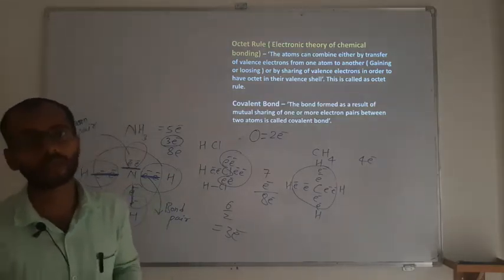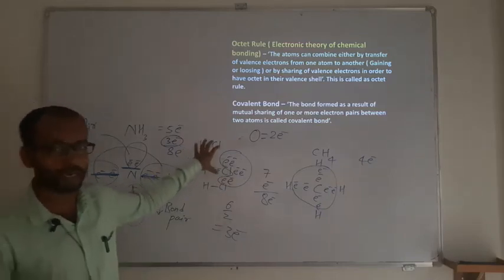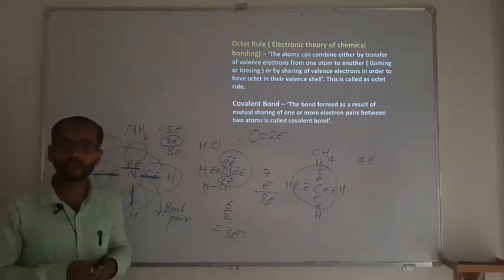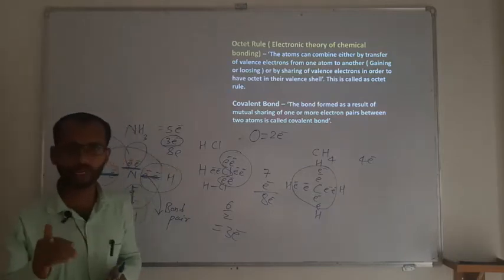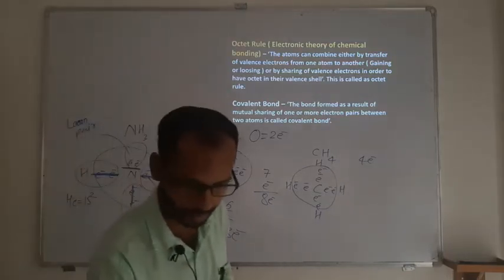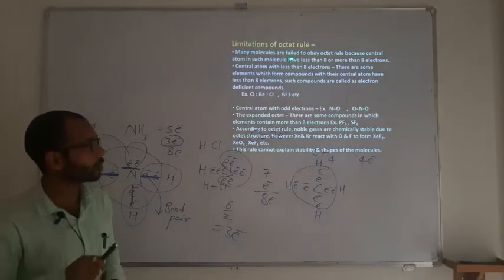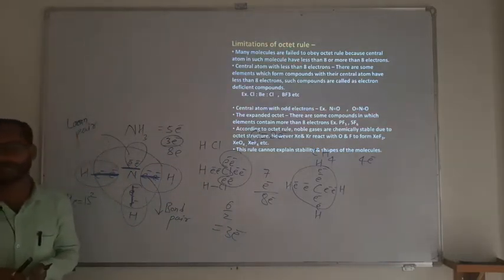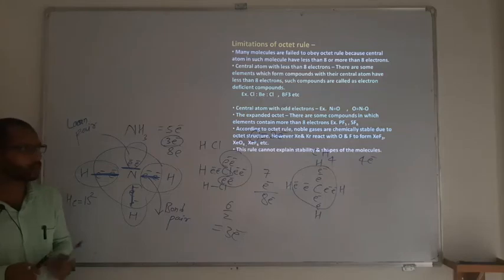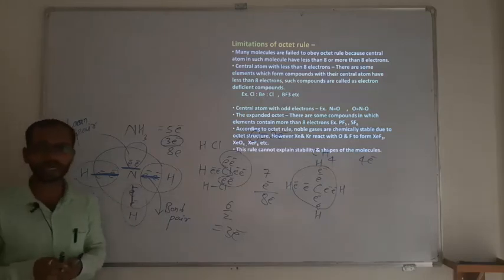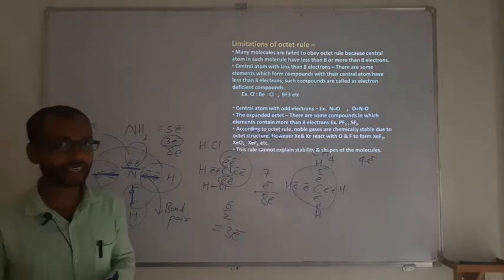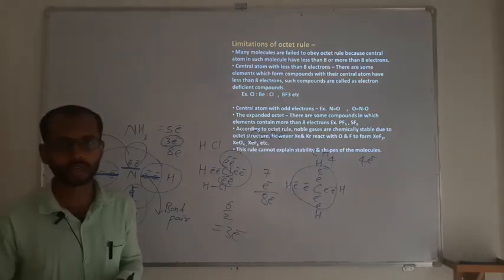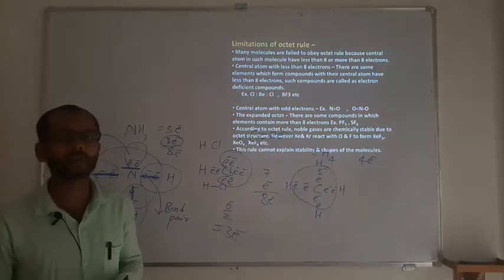So the structure of a molecule will get decided by the bond pair and the lone pair. So you need to be very perfect with respect to the lone pair and the bond pair. So these are the limitations of the octet rule. The octet rule cannot be universal in all cases. No doubt, in most cases the atom gets stability by attaining an 8-electron structure, which means it will follow the octet rule. But it is not a universal concept.